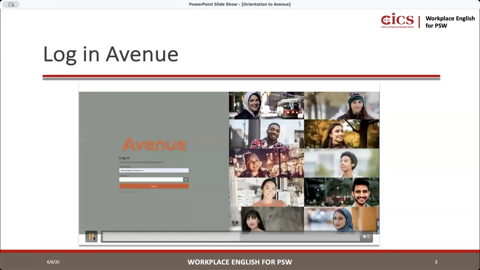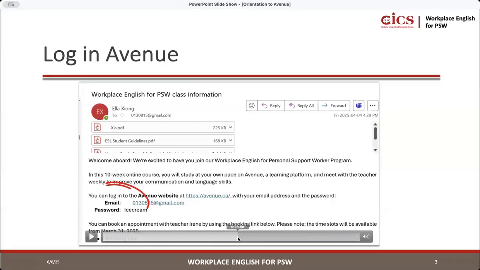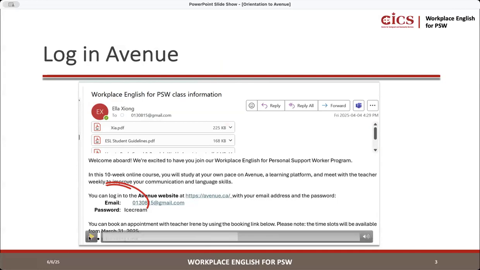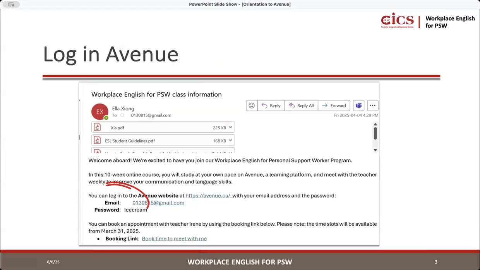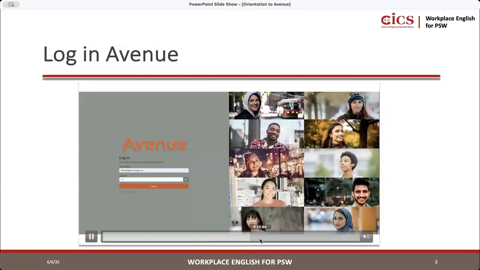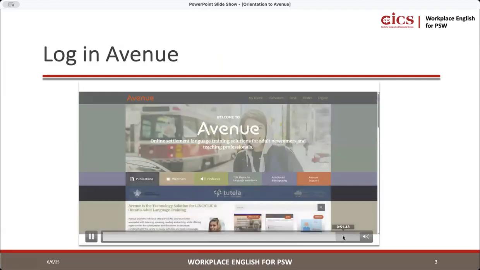So I just want to stop here a moment. You will get an email from us with your information. So please do keep it safe and keep it somewhere you can always see because you will need your email ID and the password as well. It will be provided to you so you can log into Avenue, okay? So just keep an eye out for the email, and check all your spam and junk folders as well. Once you get that email, you will see your email and password, and then you just type it in, and then you should be logged on, okay?